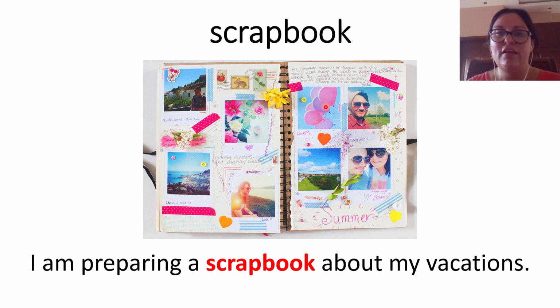It's very alike to an album, but in this you have descriptions. I am preparing a scrapbook about my vacations. So this is a very original scrapbook, very decorated, and it has pictures and also descriptions. Let's continue with the next word.